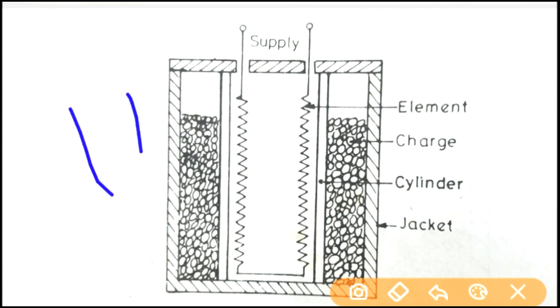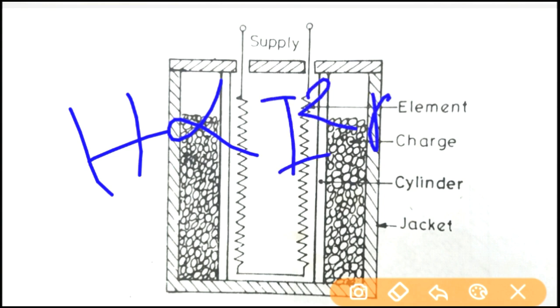The heat H is proportional to the I square R losses produced in heating the element, delivered to the charge either by radiation or by convection.